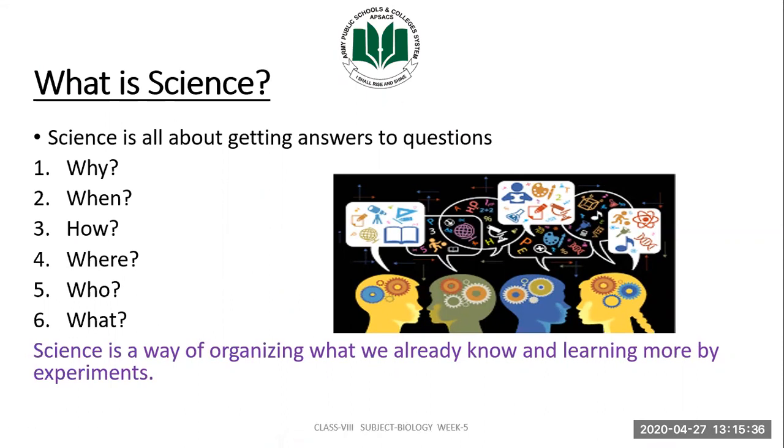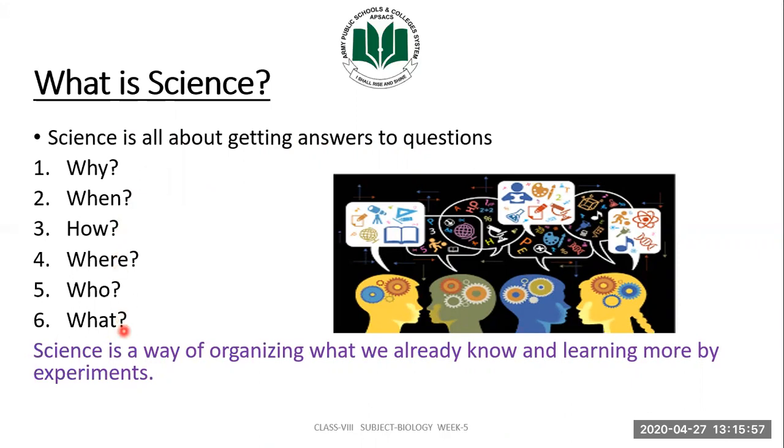science. Science, I hope that you already know what is science. Science is all about getting answers to the questions which come to your mind when you see objects around you. And those questions are why, when, how, where, who, and what.